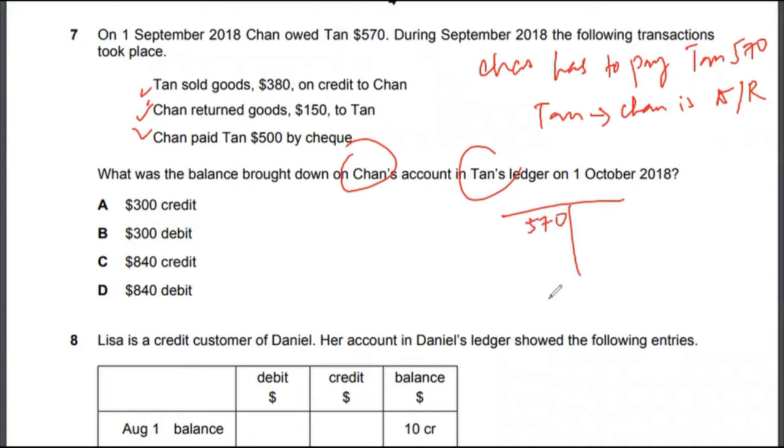Then Tan sold goods, right? So there has been a credit sale for $380. So again, debit side. Chan returned goods. Now the accounts receivable is going to go down, which would be on the credit side. Chan paid Tan, then again, he has paid him, right? So that's again going to go down. So now you would total the debit column, total the credit column, check the difference, and I'm pretty sure you will be able to find the answer, which would be $300 debit. The answer to multiple choice 7 is actually option B. If you have done this correctly, then you would be able to get the answer as option B.